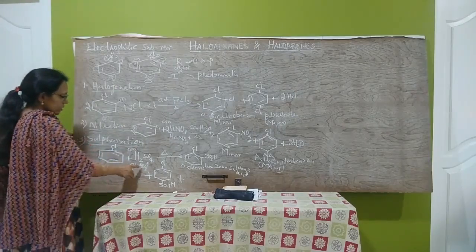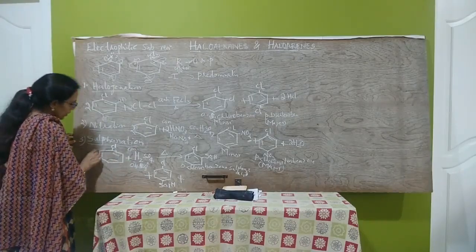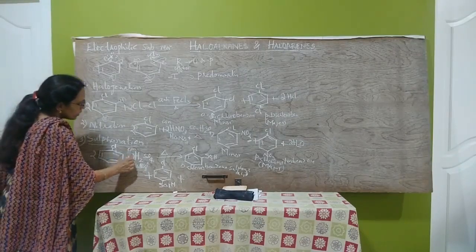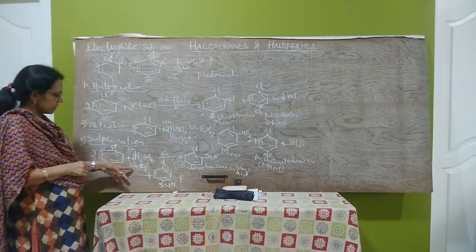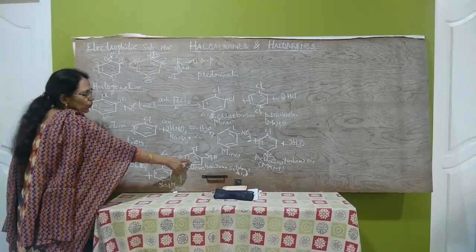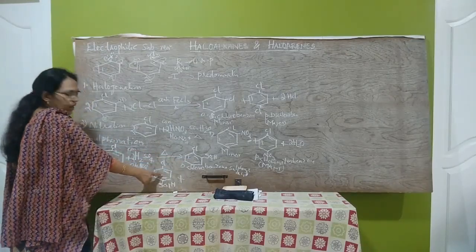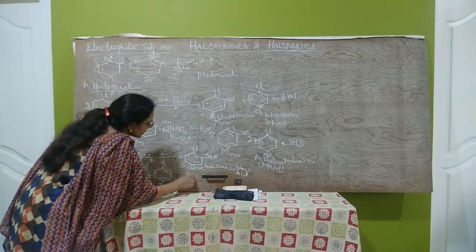So this 1H, 2 molecules are required. 2 molecules of concentrated sulfuric acid form a mixture of orthochlorobenzene sulfonic acid and para-chlorobenzene sulfonic acid plus 2H2O.